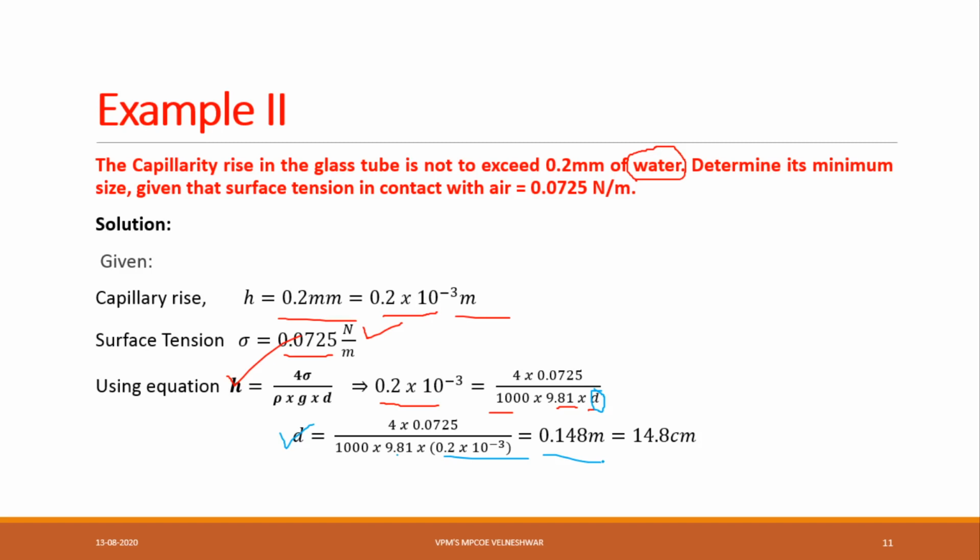Okay, completed the sum. What did he ask us? Determine its minimum size. Minimum size. So size is nothing but diameter, or area we can say. Okay, diameter you can say, like that.